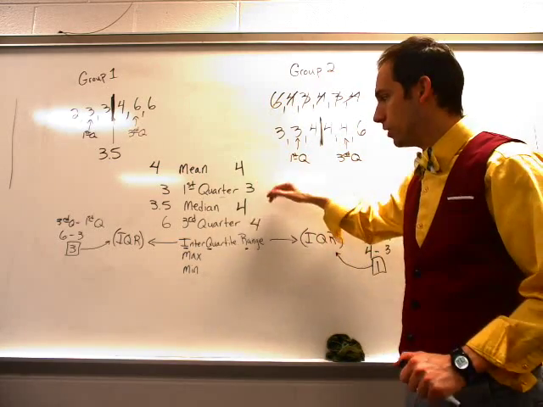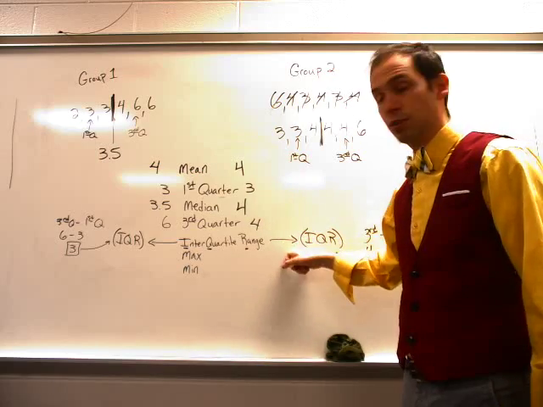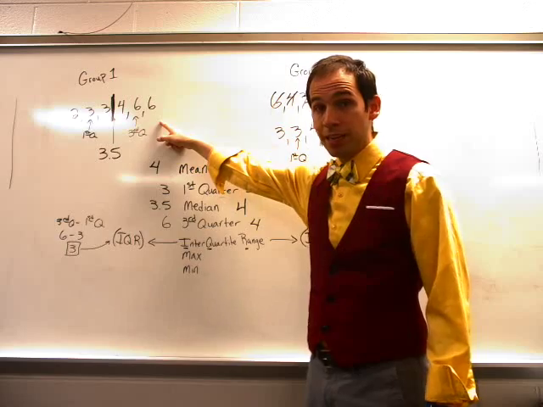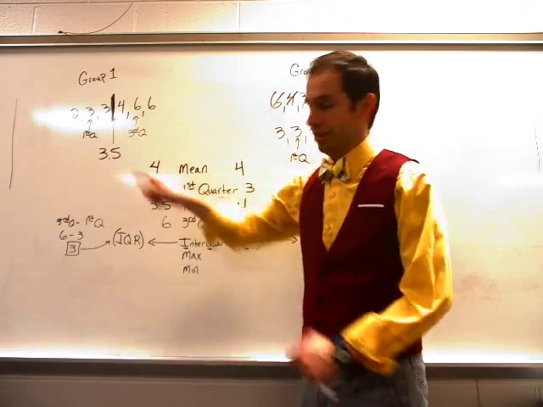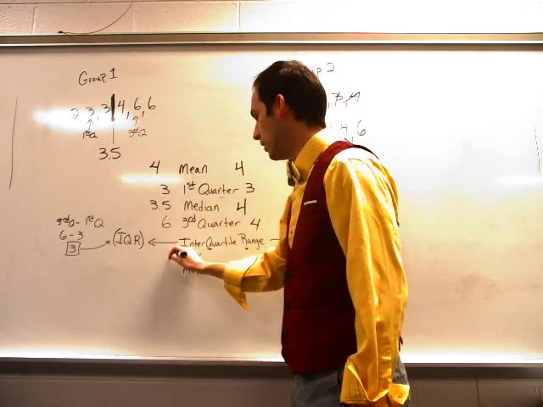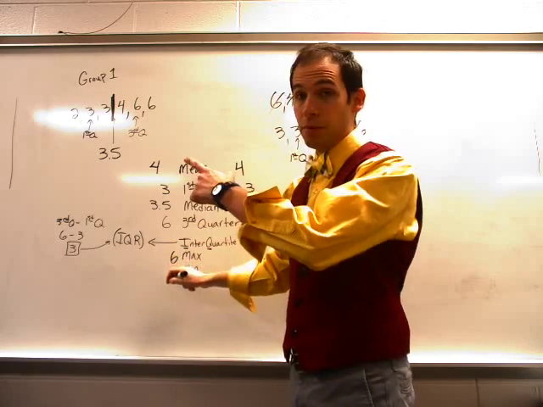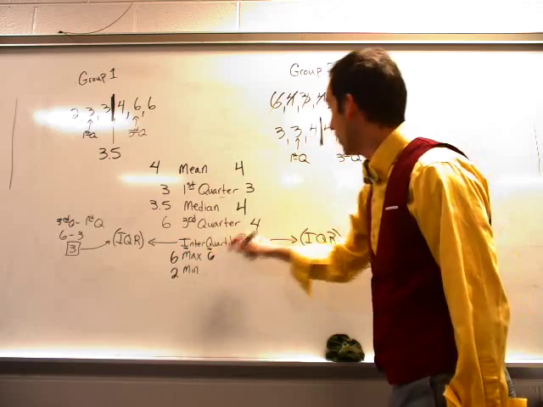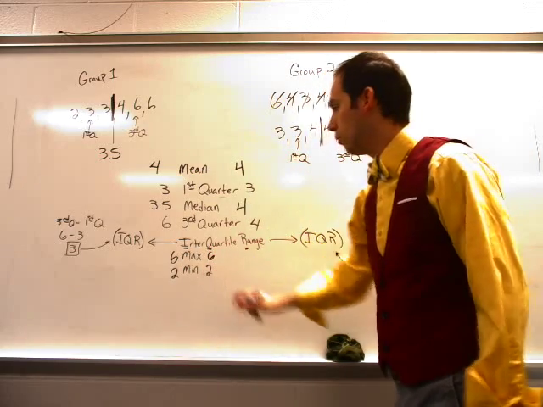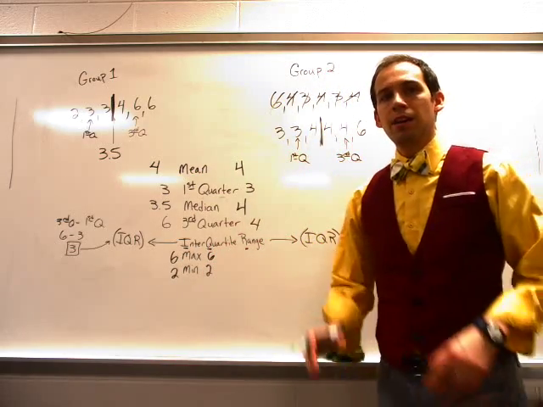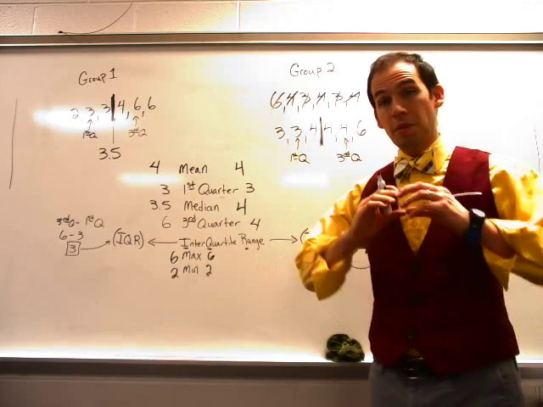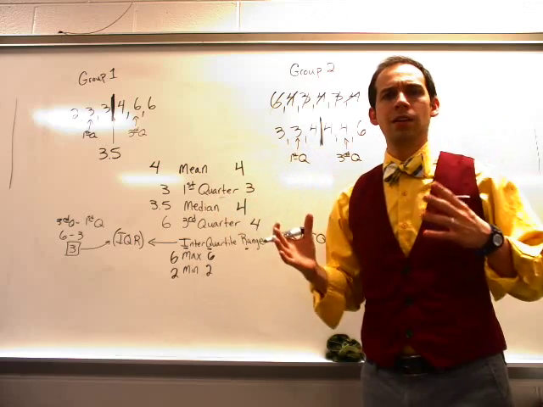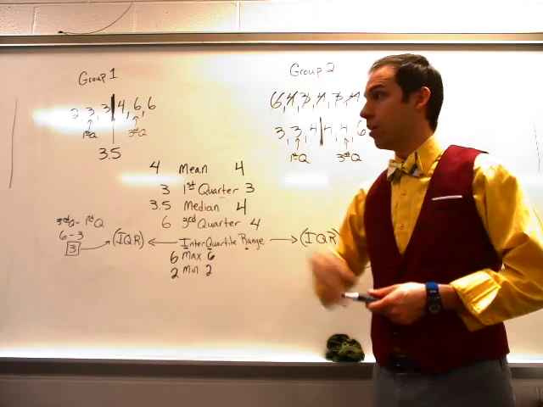But what you need to know is how to find these 5 numbers first. Max and min, that refers to the maximum number in your data and the minimum number of your data. So the maximum number on this side would be 6, and the minimum number would be 2. Over here, max would be again 6, but the minimum would be 2. And we'll talk about the importance of those numbers another time when we talk about box and whisker plots. It's just another way to organize and arrange the information on a small scale.